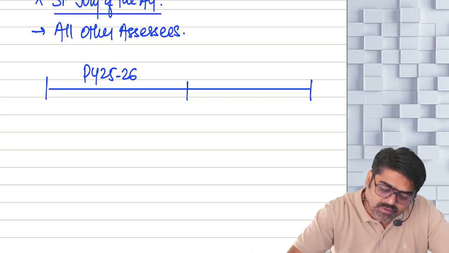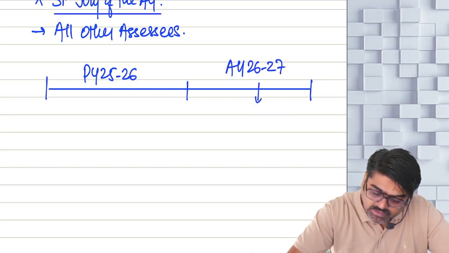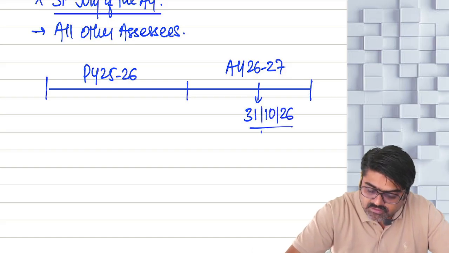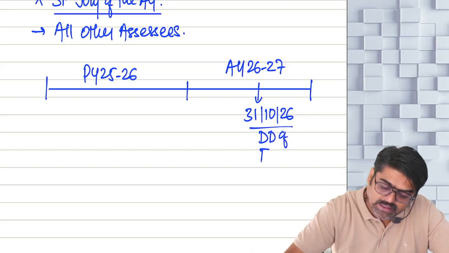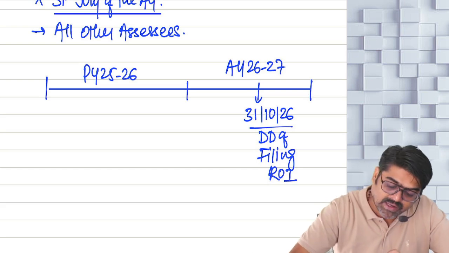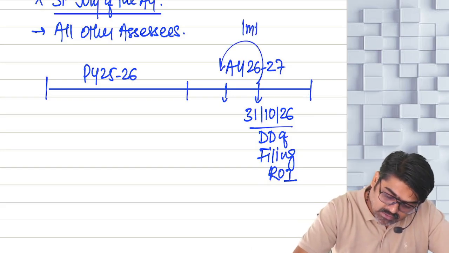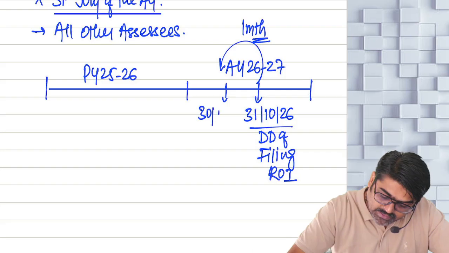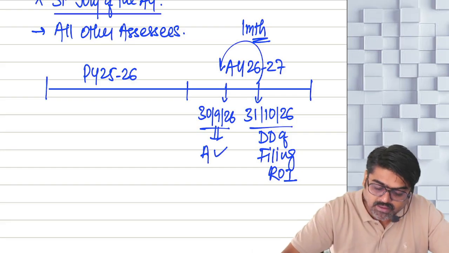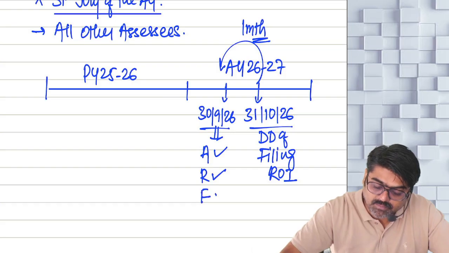So what is the due date of filing ROI for this year? The due date will come in the assessment year 26-27, and the due date for you will be 31st October 2026. This is the due date of filing of ROI. The date which is 1 month prior to this will be 30th September 2026. On or before this date, audit must be done, audit report must be prepared and audit report must be filed.